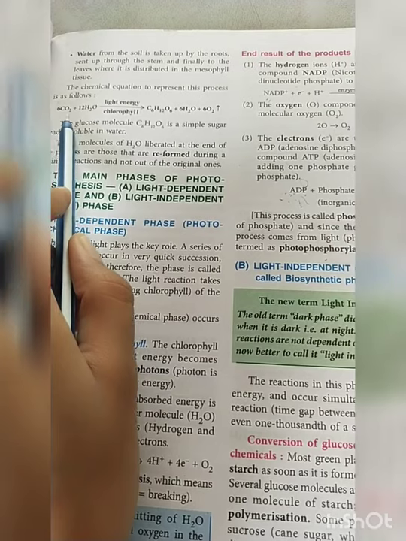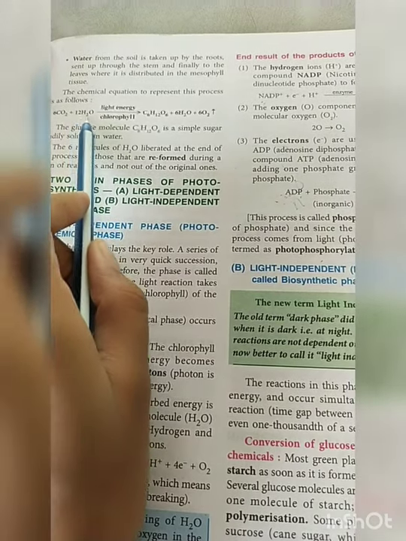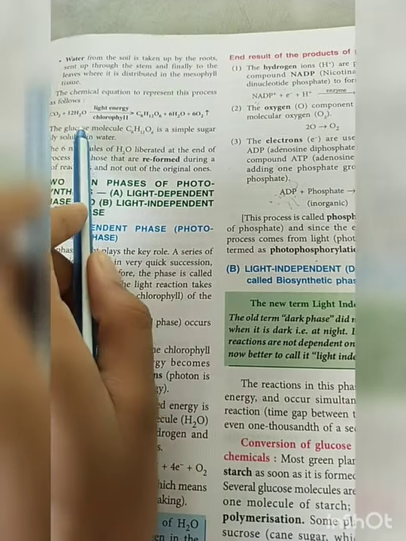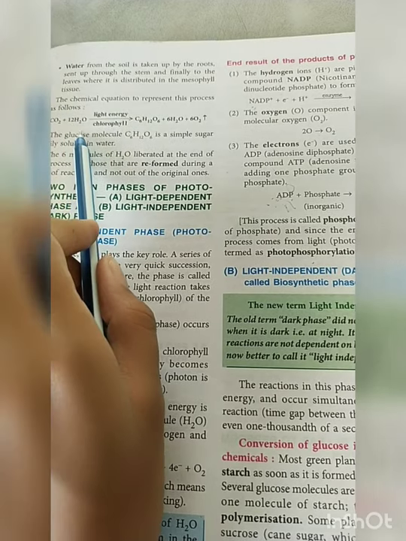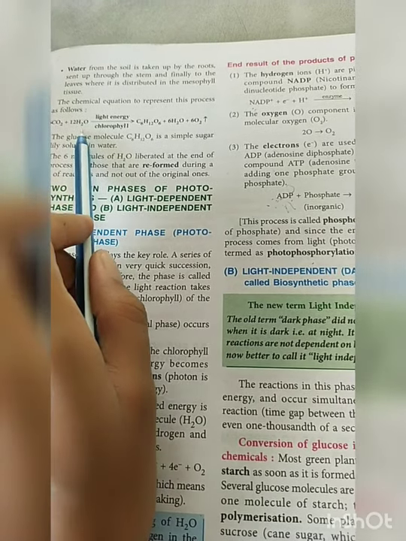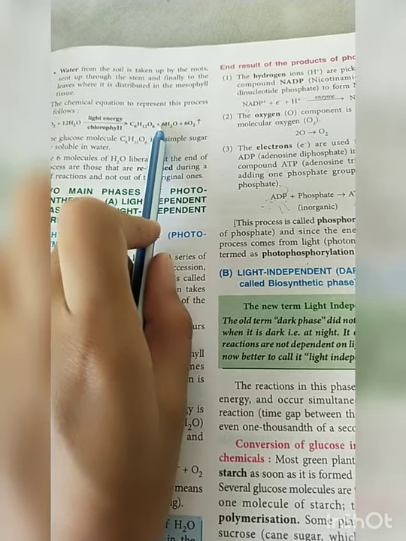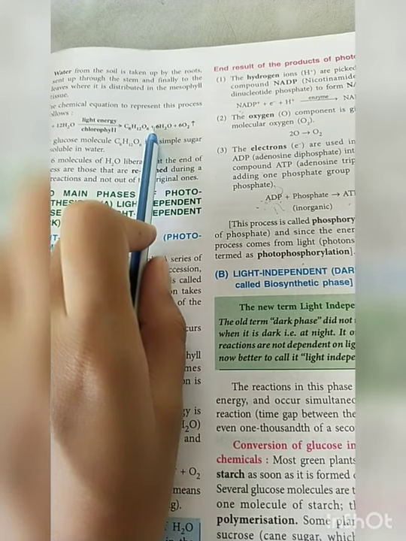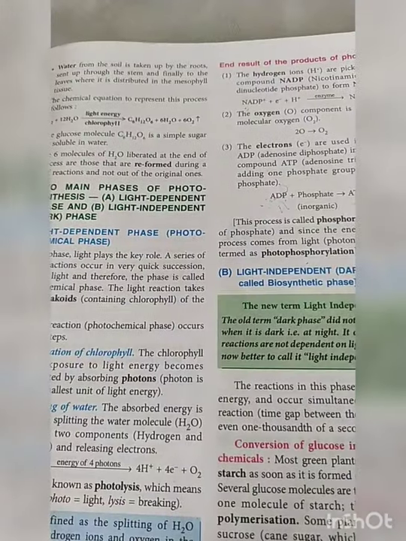About carbon dioxide we will study in the dark reaction. This water is responsible for the formation of molecular oxygen. Also this water is responsible for the formation of ATP and NADPH, and some amount of H plus and O will also help in the formation of water used in transpiration. And in the dark reaction we will study what? The formation of carbohydrate.